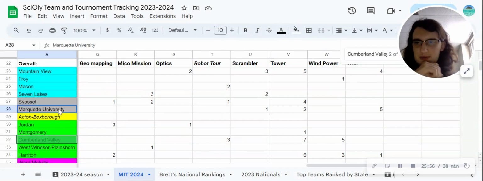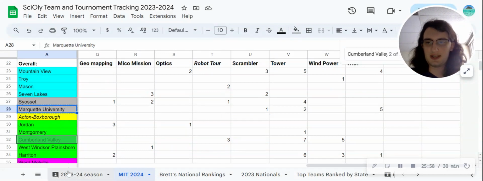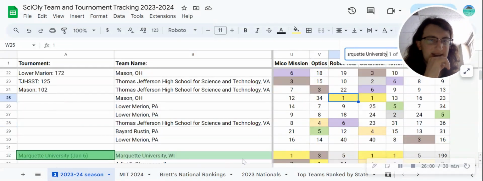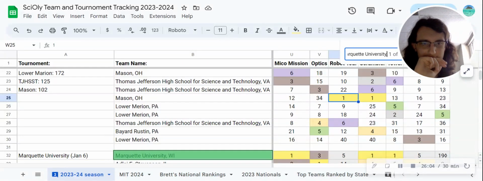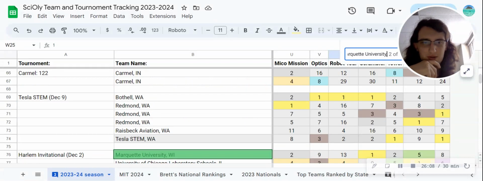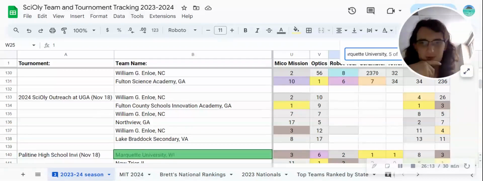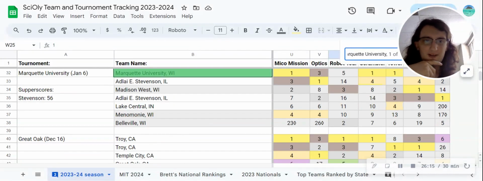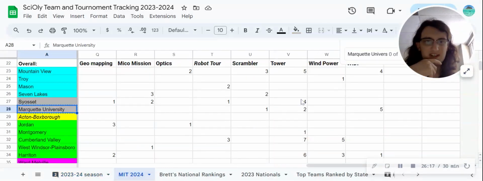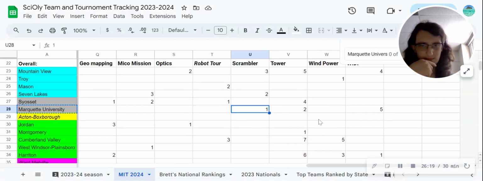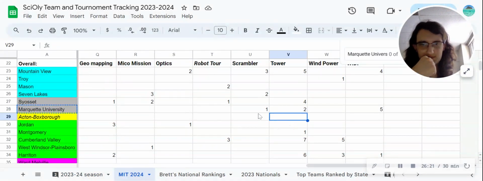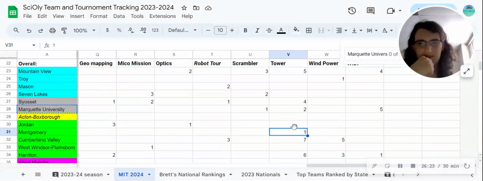Scrambler, I'm going to give to Marquette, another one for Marquette. Marquette and Syosset, I think, are getting the most first places here. But Scrambler, you can see Marquette's record here. First at their own invitational, first at Harlem, second at Boyceville, first at Palatine, first at Belleville. So, very consistent across the board. No grievances about giving Scrambler to Marquette.